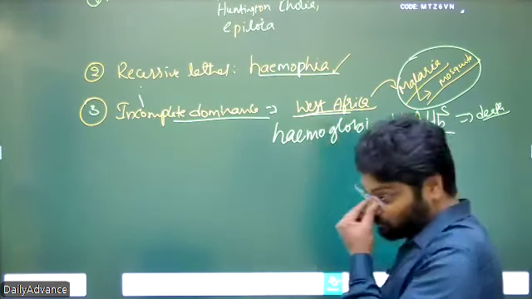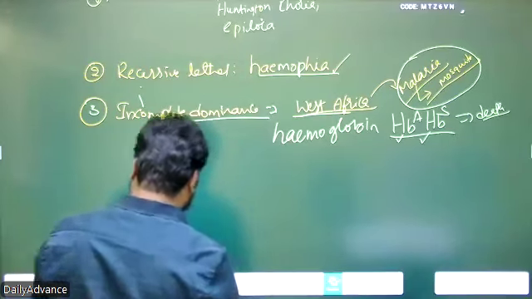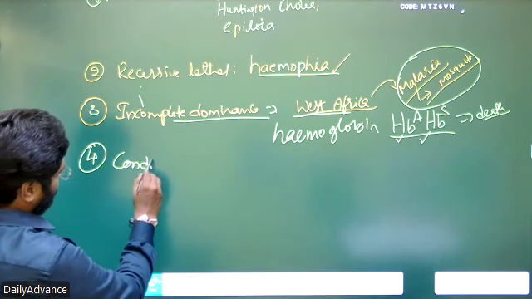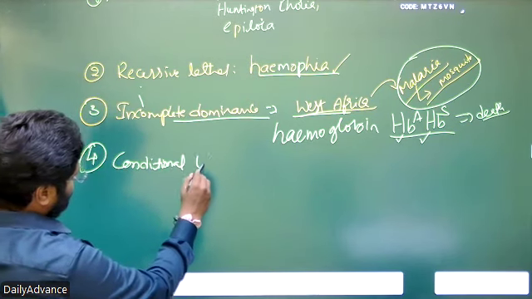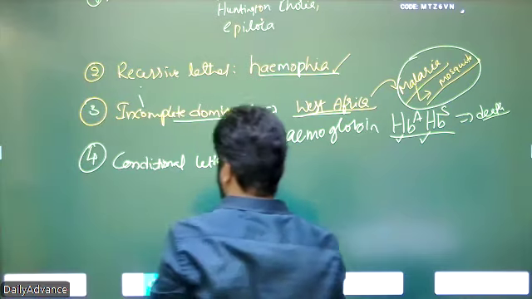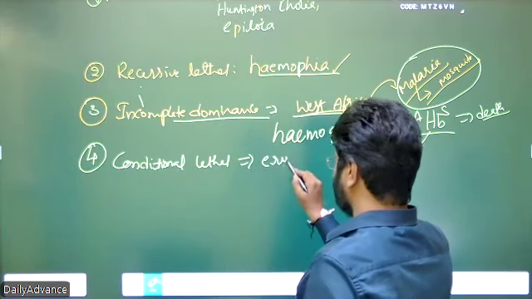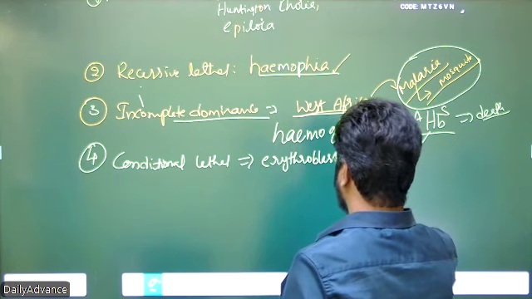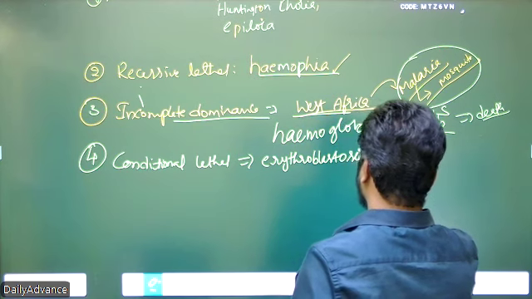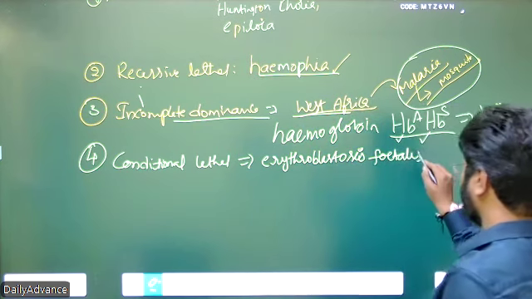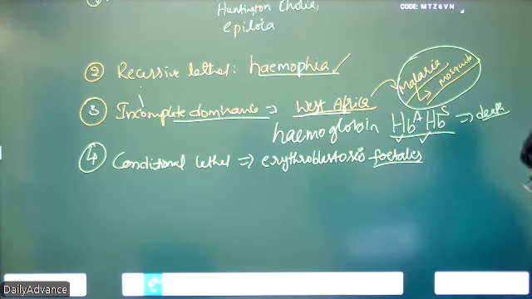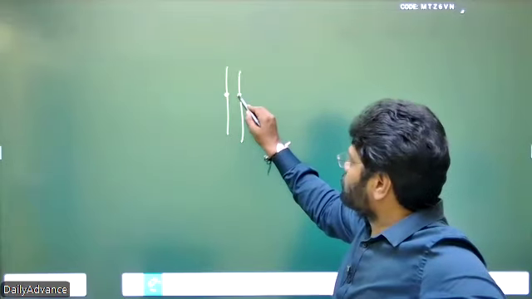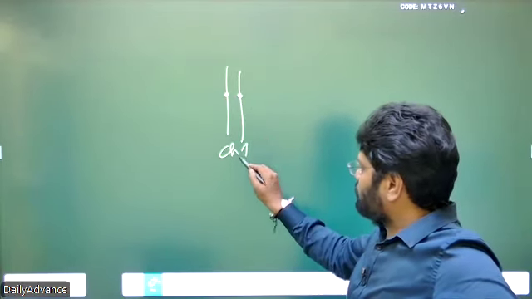Erythroblastosis fetalis, a conditional lethal. So the conditional lethal example is erythroblastosis fetalis. So this is the loci, on one chromosomal pair.